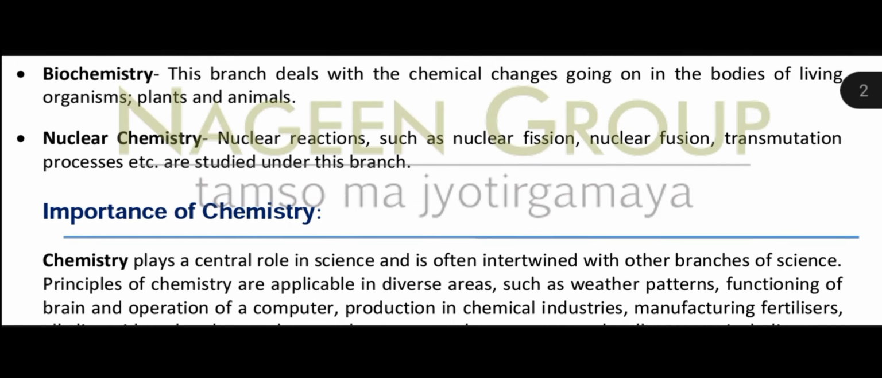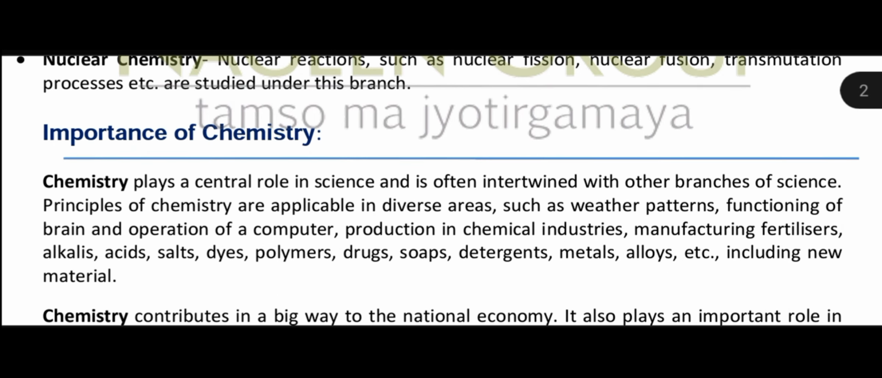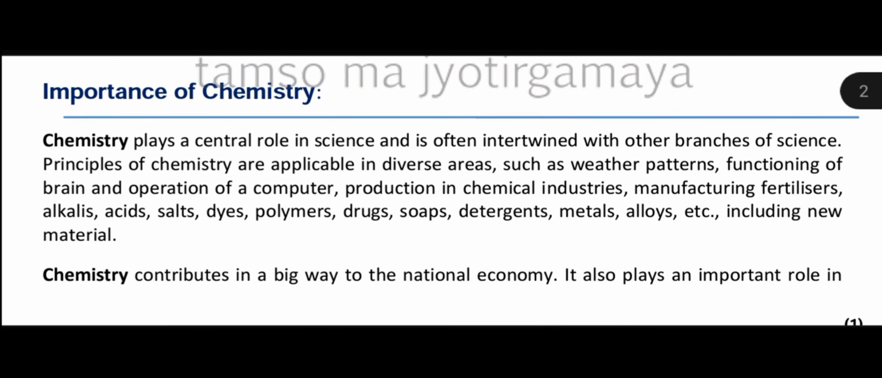Now, all the nuclear reactions such as nuclear fission, nuclear fusion, transmutation processes are all studied under this branch. Now, next is importance of chemistry. Now, what is the importance of chemistry?